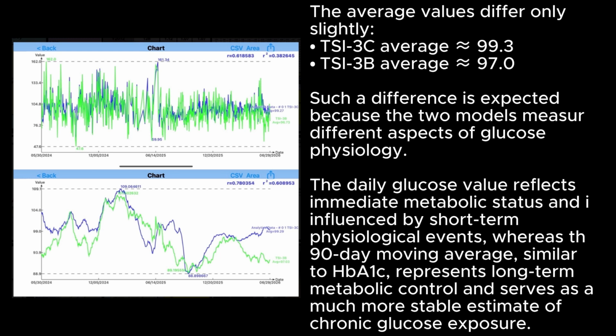Such a difference is expected because the two models measure different aspects of glucose physiology. The daily glucose value reflects immediate metabolic status and is influenced by short-term physiological events, whereas the 90-day moving average, similar to HbA1c, represents long-term metabolic control and serves as a much more stable estimate of chronic glucose exposure.